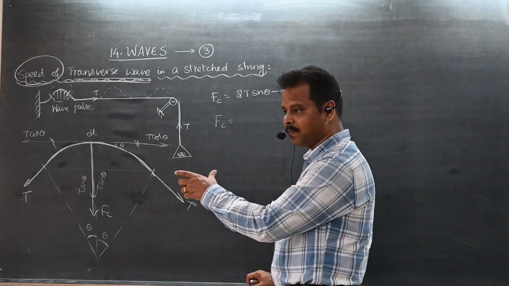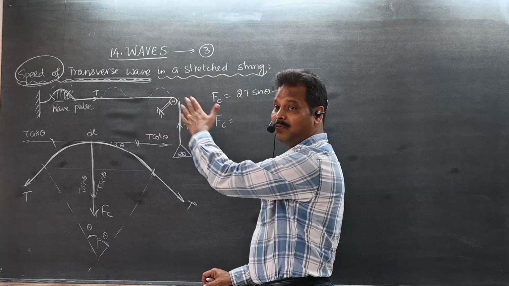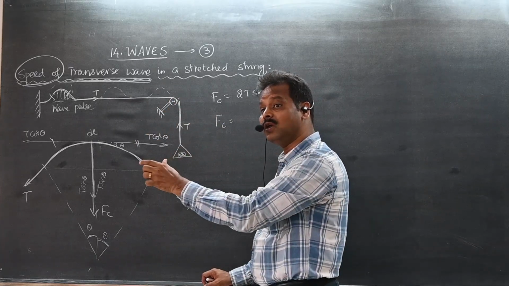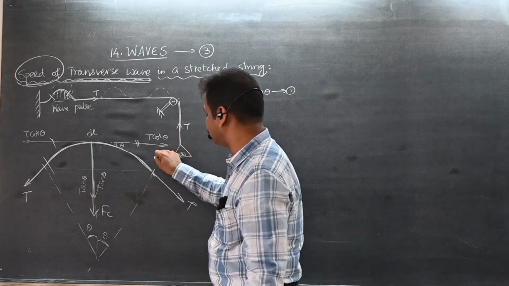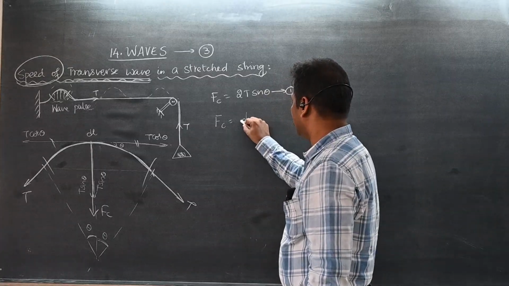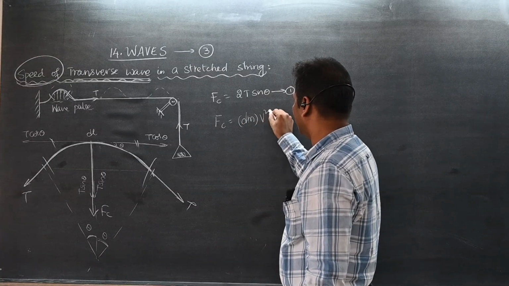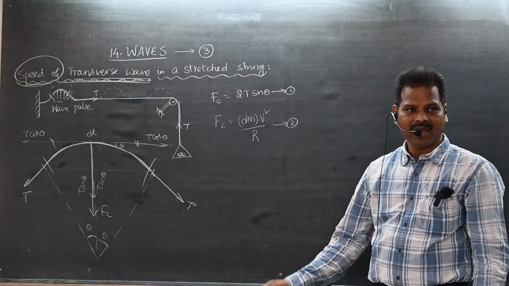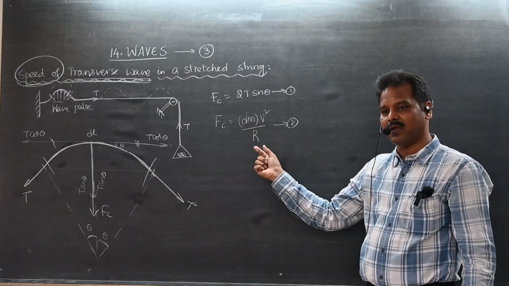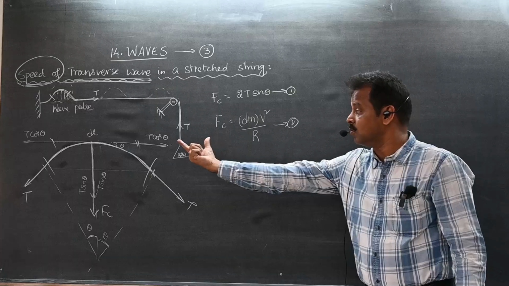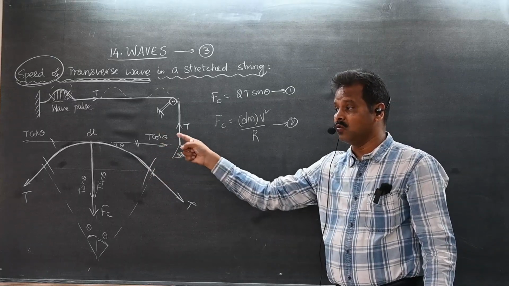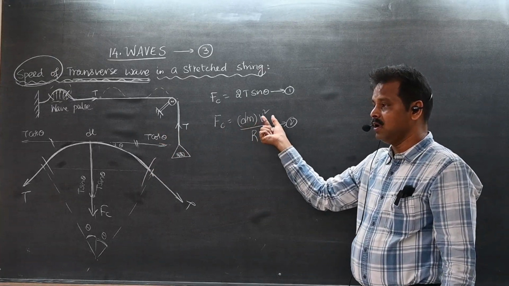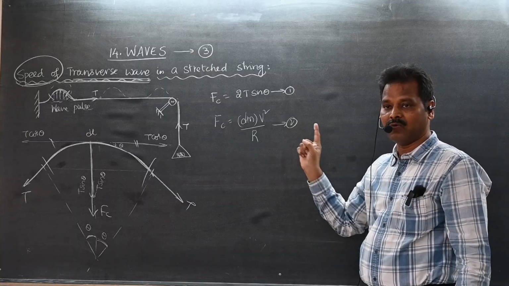But what is this m? I am not taking the total mass of the wire. I am taking only this mass of this wire. So can I say dm into v square by r? Actually, centripetal force is mv square by r, but here I am taking a small portion of the string whose mass is only dm. dm into v square by r, equation 2.